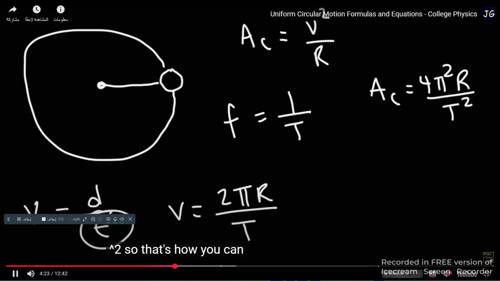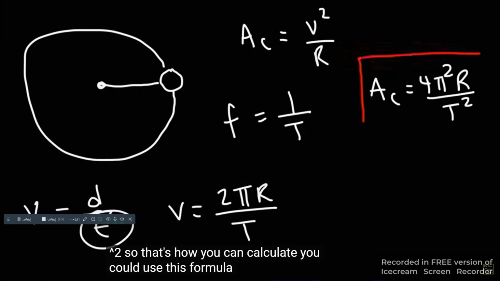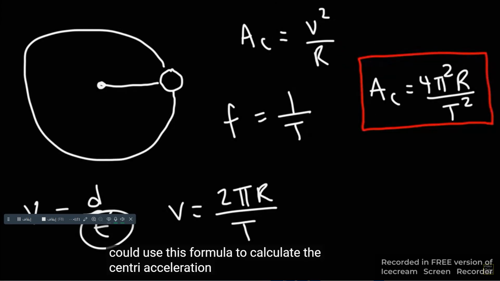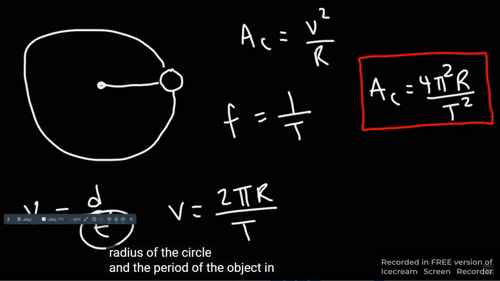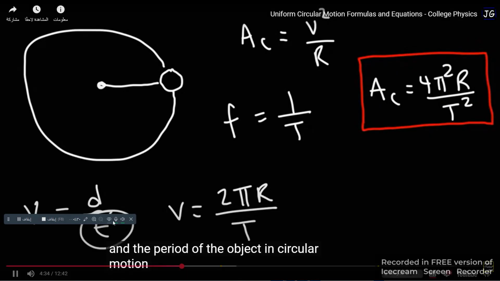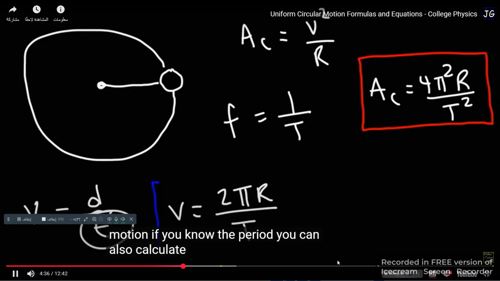So you could use this formula to calculate the centripetal acceleration if you know the radius of the circle and the period of the object in circular motion. If you know the period, you can also calculate the velocity using this formula.